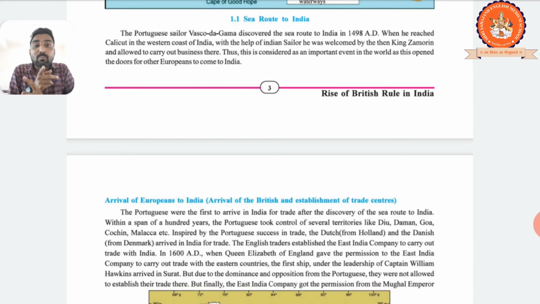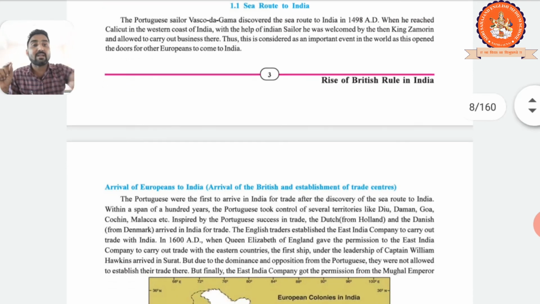Here is his journey. See, he discovered the new waterways. The dots mark the waterway, how he reached India. He started the journey, passed the Cape of Good Hope, crossed Mozambique, and then reached Calicut. Clear? Calicut is on the western coast of India. The era of this sea route was complete now, and Mr. Vasco da Gama, the hero of that time, found a new sea route to India. Clear? So this is the first point.